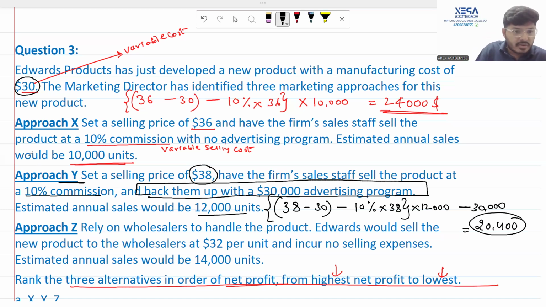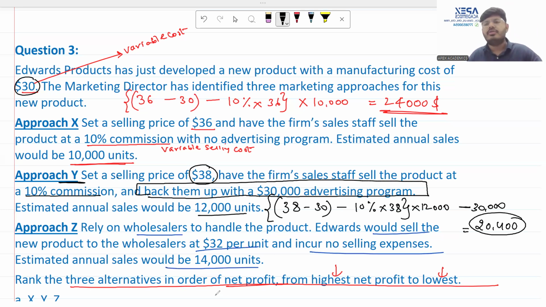Let's go to the last alternative. The last alternative, please let us do it in the blue color. Now, what are they saying? They are saying that we will rely on the wholesaler to handle the product. Edwards will sell the product at 32, incur no selling expenses. There will be 14,000 units. Selling price, straight 32. From that 30 manufacturing cost, you are out. 2 per unit is your profit. 14,000 units, 28,000 is going to be your profit.